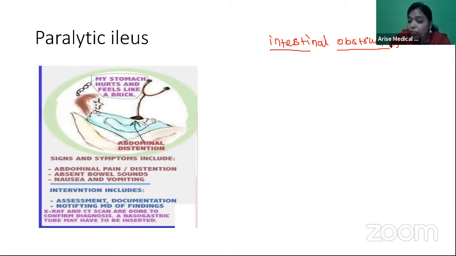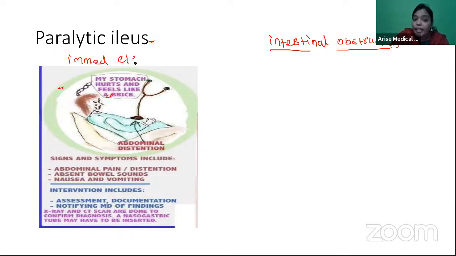How do you differentiate whether it is intestinal obstruction or paralytic ileus is a very important point. Usually intestinal obstruction is because of the intra-pelvic or intra-abdominal adhesion formation post-surgery. So that adhesion formation takes around 5 to 7 days. But paralytic ileus is very immediate. Post-surgery, immediately you'll find it. So this is due to the handling of the bowels, and it is also due to electrolyte imbalance, right? Intestinal obstruction is because of the adhesion formation.